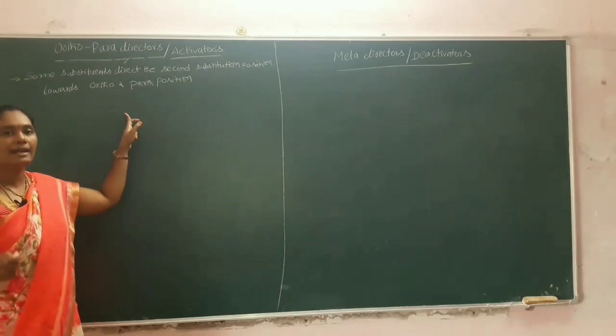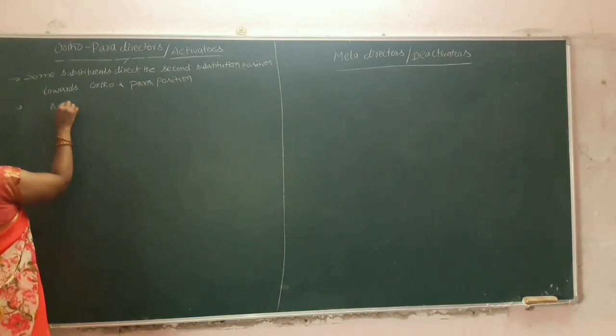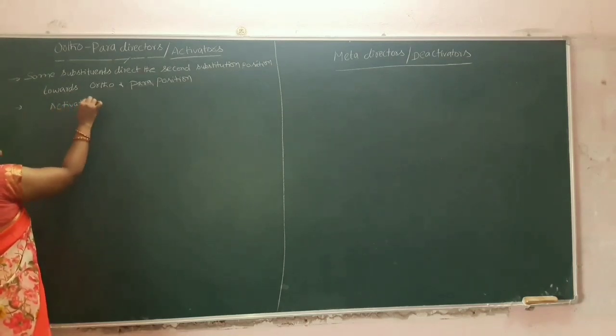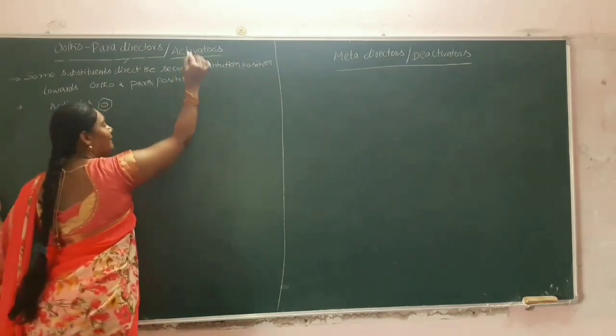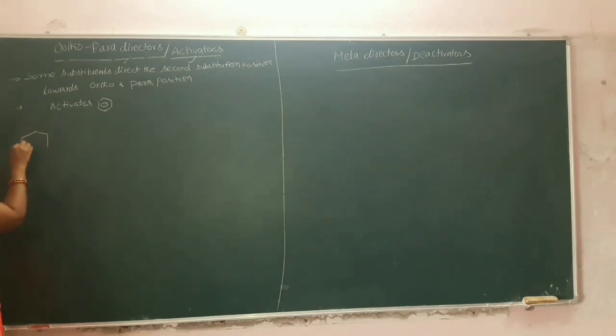These ortho para directors will activate the benzene ring. So these are known as activators. And we will see the example. We know the first one, aniline structure. We will take aniline as a known example. It has one lone pair of electrons, and now I will write the resonance structures for the aniline.